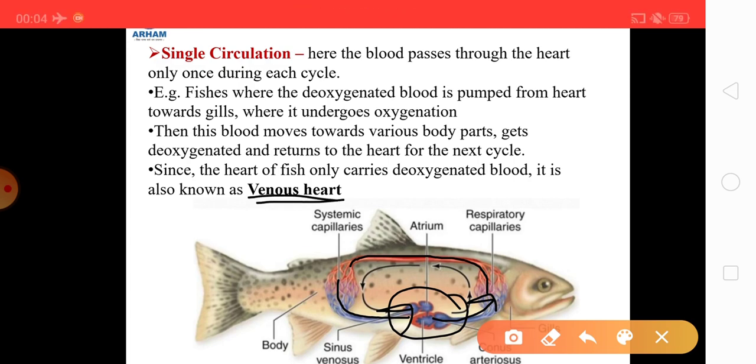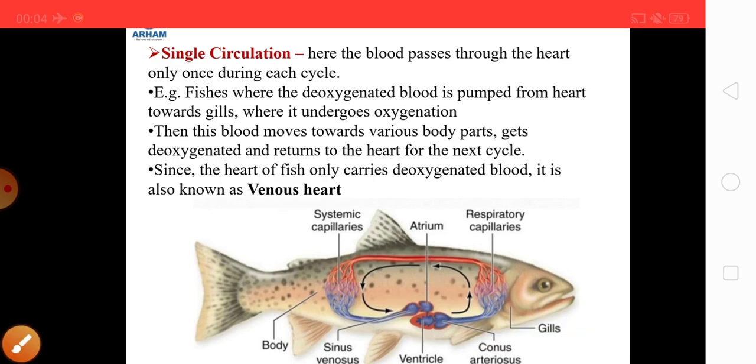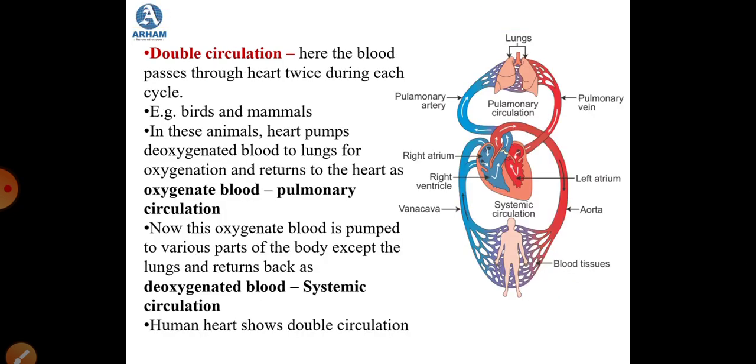One more thing that I need to tell you all over here is that blue color of blood always represents deoxygenated blood, whereas the red color will always represent oxygenated blood. So if you see at the heart region of this fish, the heart region is blue in color. That means the heart of the fish will only and only carry deoxygenated blood, and that is how it is known as venous heart.